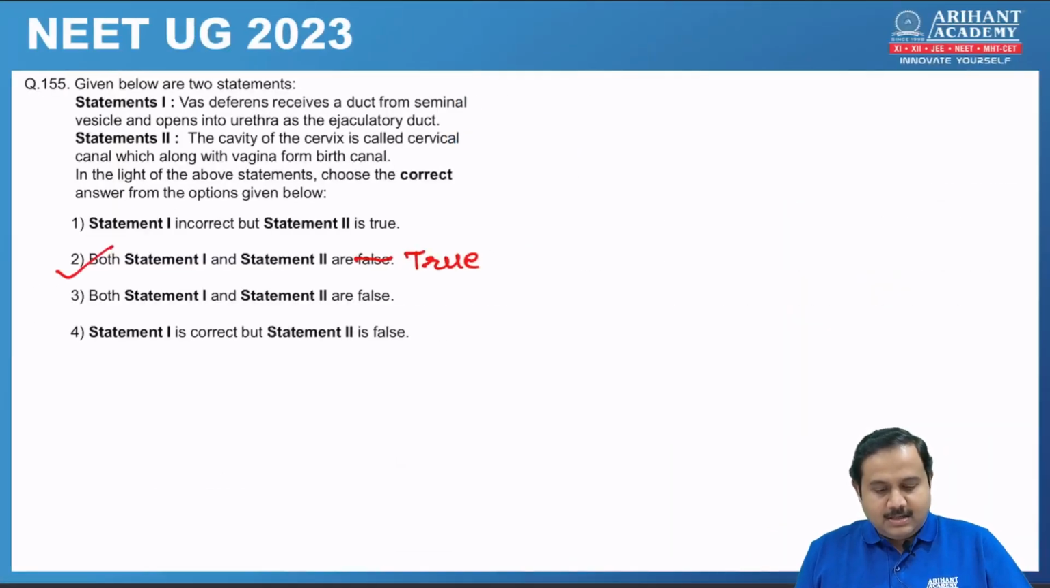Next one, again two statements are given. So the correct answer is both statement 1 and 2 are true. Vas deferens receives a duct from the seminal vesicle and opens into the urethra as the ejaculatory duct, which is correct. Second statement, the cavity of the cervix is called the cervical canal, which along with the vagina forms the birth canal. So both statements are correct here.